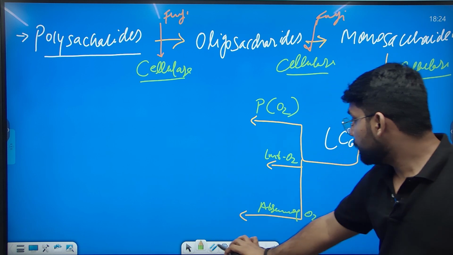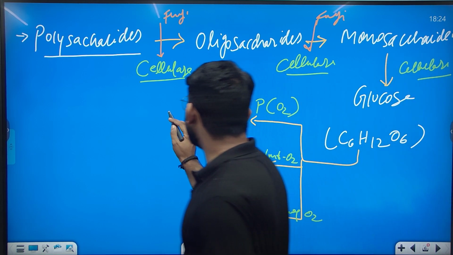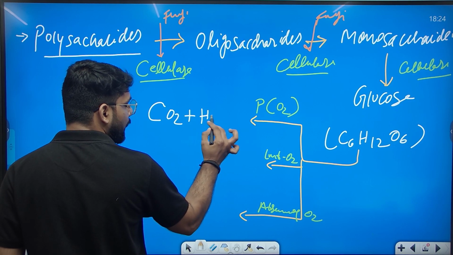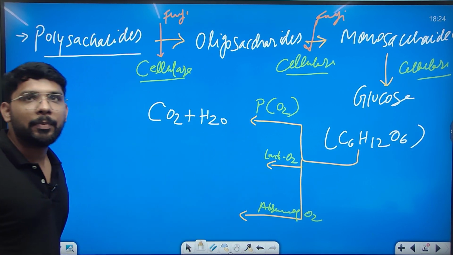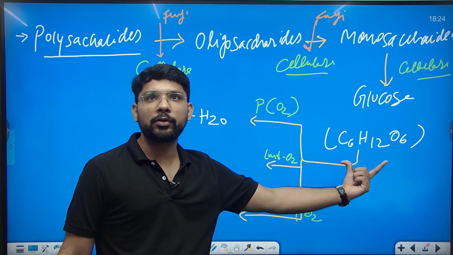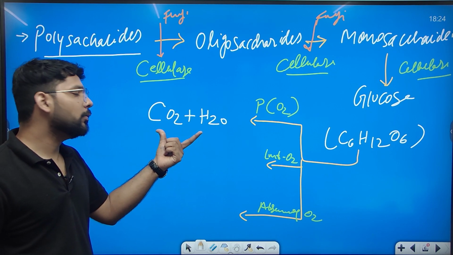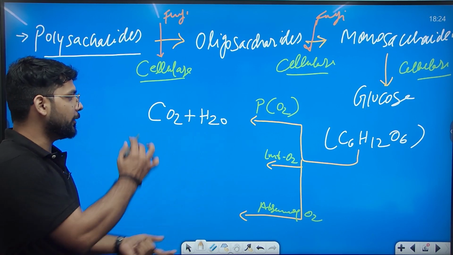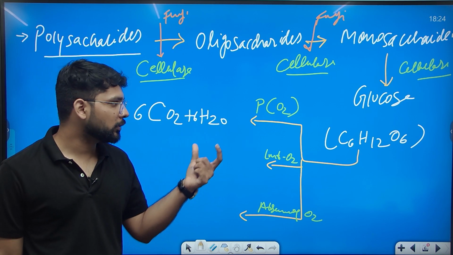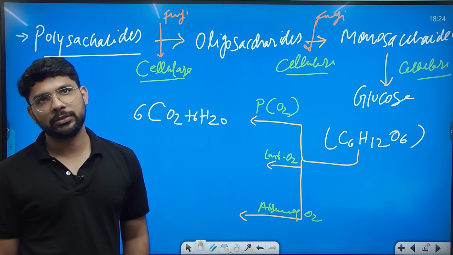If it breaks down in the presence of oxygen, then it will directly release carbon dioxide and water. This large molecule of glucose, C6H12O6, will be broken down into carbon dioxide plus water. This is the process when it happens in the presence of oxygen.